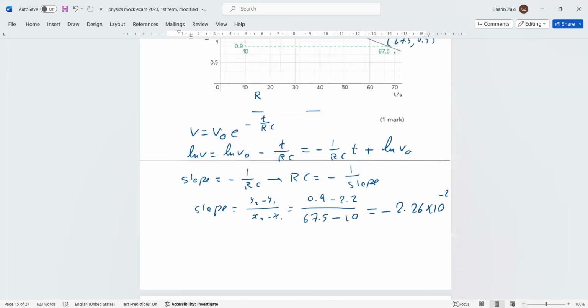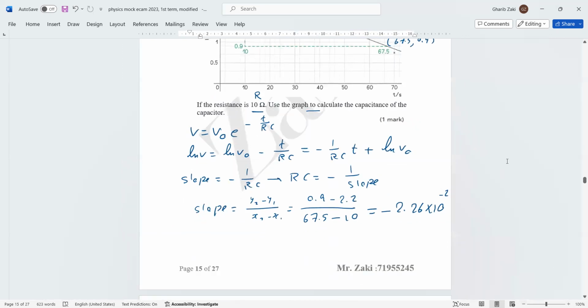Now we say RC equals negative 1 over the slope. Negative 1 over negative 2.26 times 10 to the power negative 2. Negative cancels with negative, it will be 44.2. The resistance is 10. So 10 multiplied by C equals 44.2. Then C equals 4.42 farad.